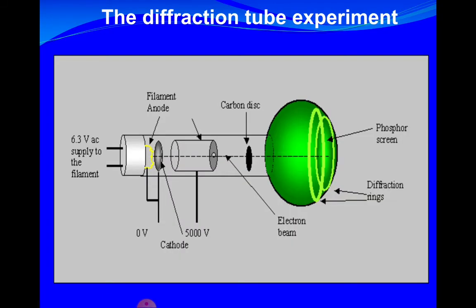And I want to show you the diffraction tube experiment. When we look at the tube experiment, on the left side we have a supply to the filament. The filament glows and releases electrons, and beyond that we have an anode and a cathode with a very high voltage, 5000 volts. So the electrons are accelerated, they hit a carbon disc, and then these particles hit a fluorescent screen at the end, and we're going to look at what happens.